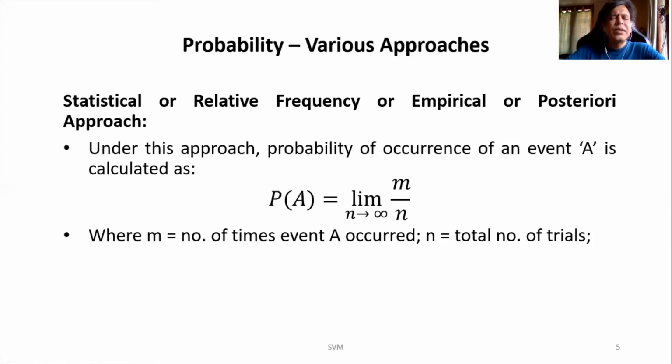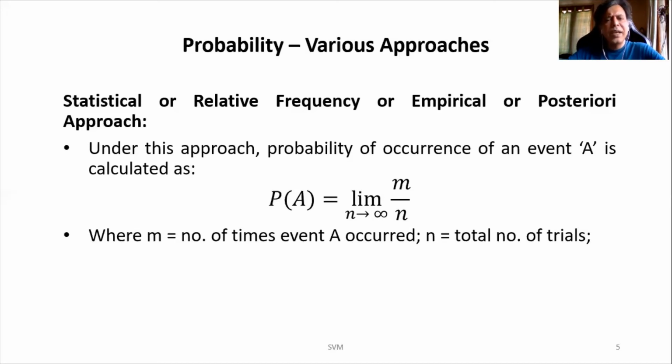This is like your scientific experiments, wherein suppose if somebody is trying to invent something, they will not be knowing what is the probability of success of that particular experiment. So they will keep on doing the trials, so many number of times, means the number of trials may approach infinity.